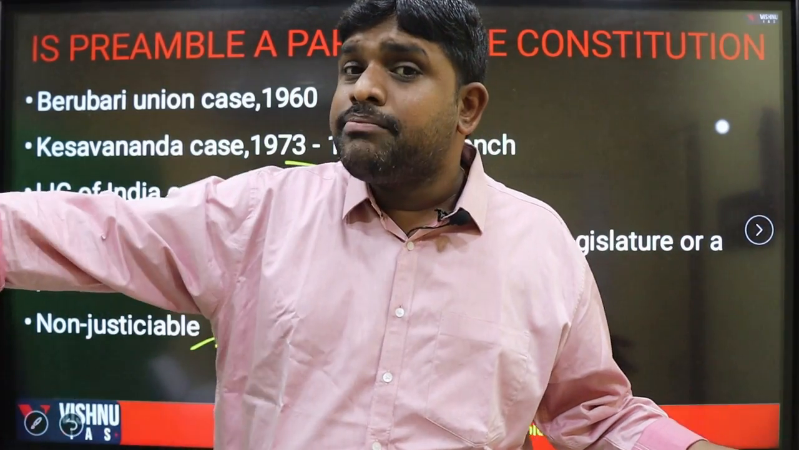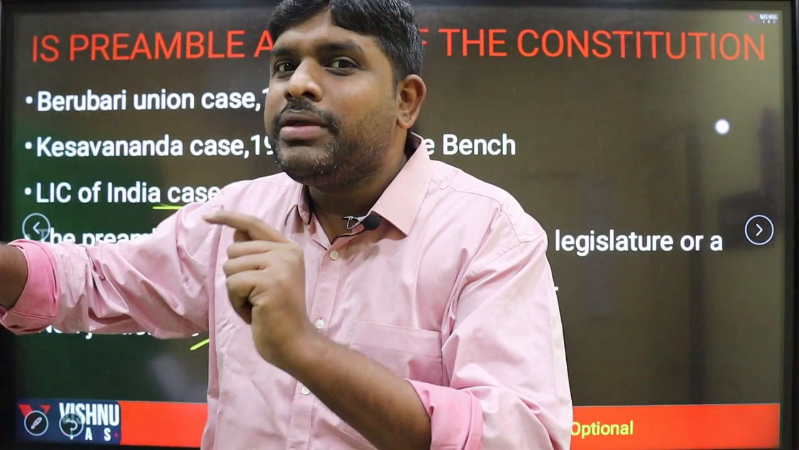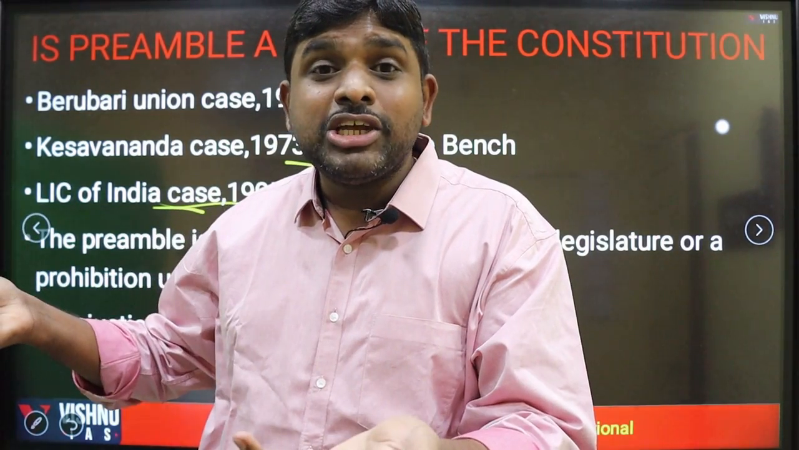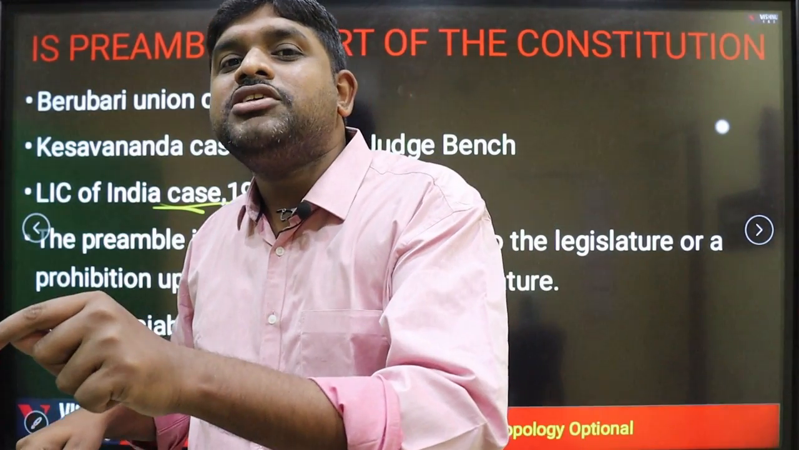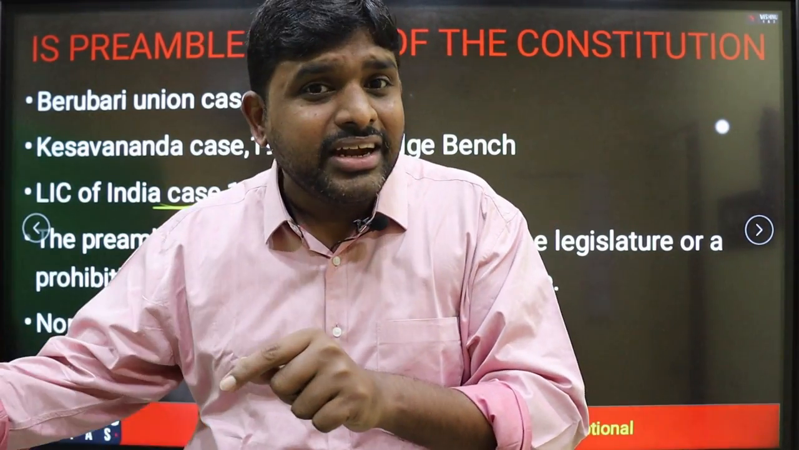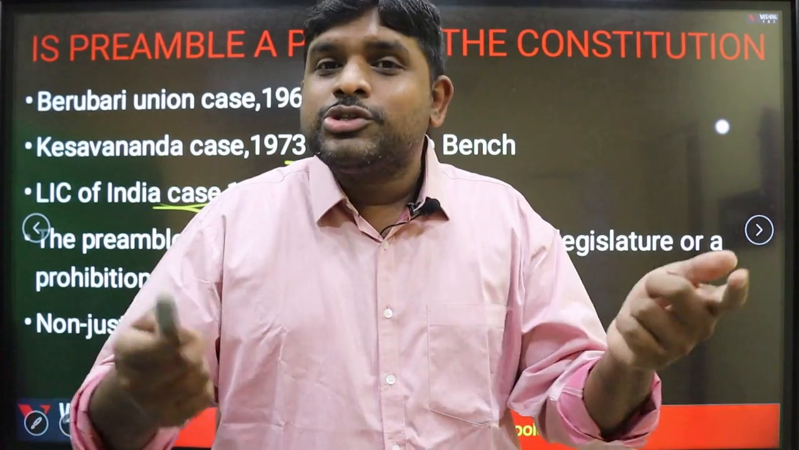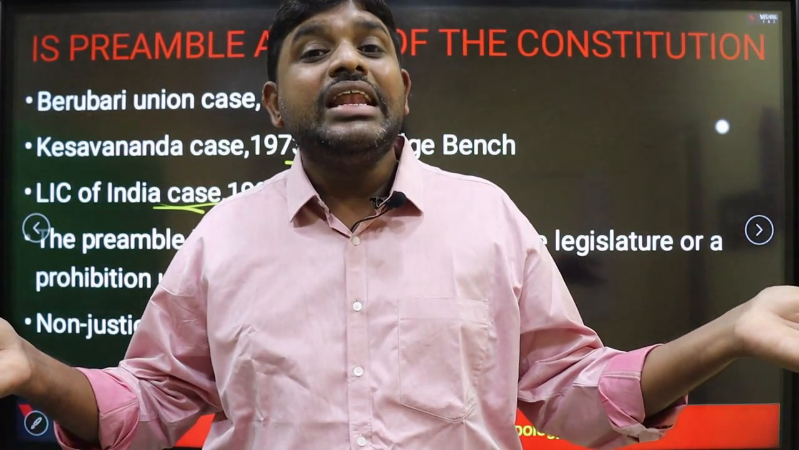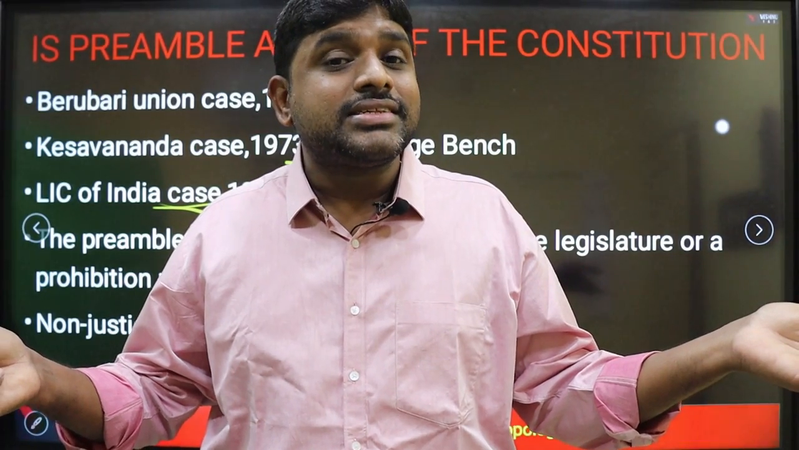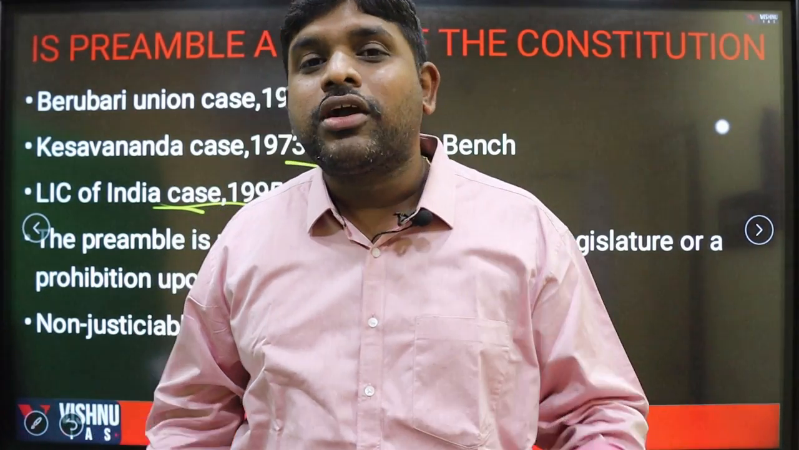But if it is giving some right, then 100% it should be justiciable. Why? Because violation of rights will happen. So in order to protect it, we need to have a justiciable nature. But it doesn't give any right. It doesn't have any power. So there will not be any violation. When there is no violation, there is no requirement of any legal basis. I hope you got this point.